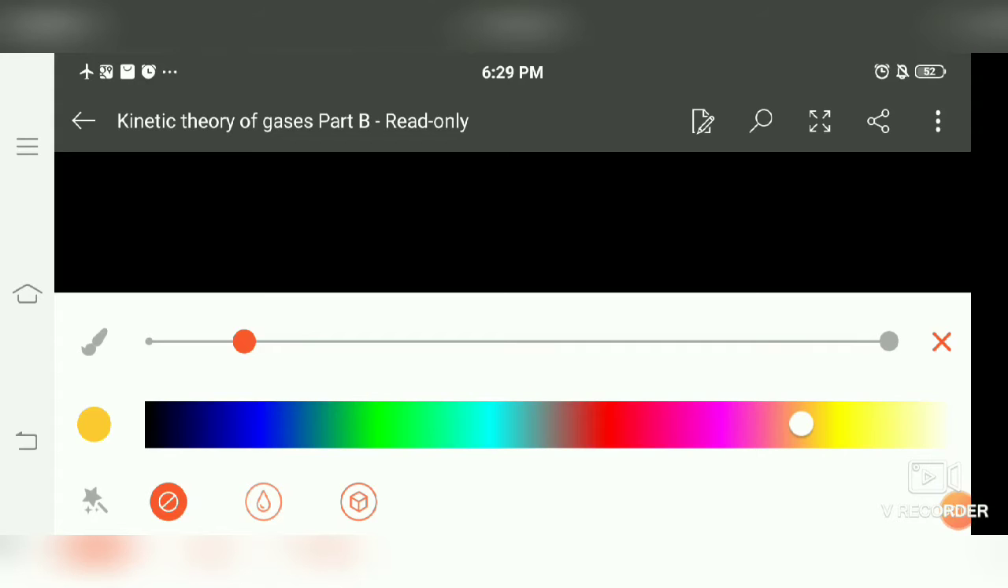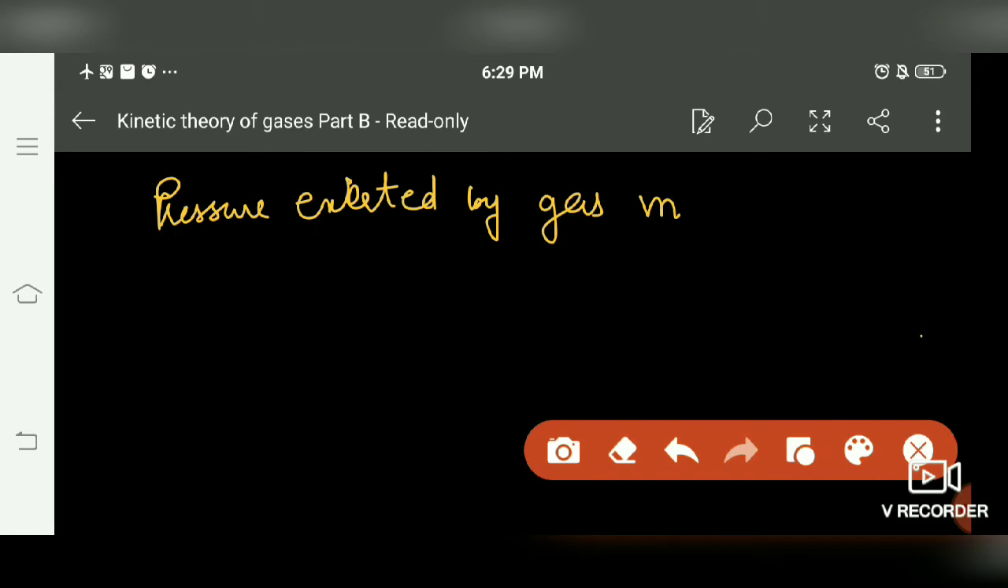Next topic is pressure exerted by the gas molecule on the wall of the container. Pressure exerted by gas molecules on the walls of container.